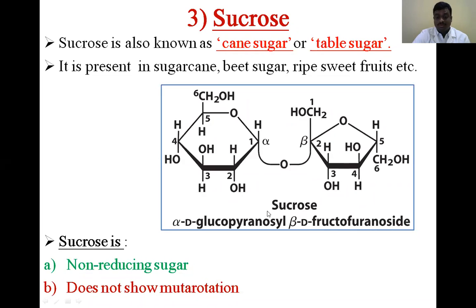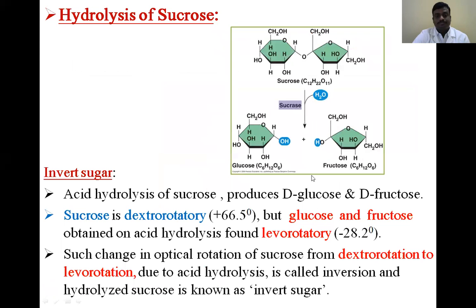So sucrose does not have alpha sucrose or beta sucrose. It is simply a sucrose molecule. How does digestion of sucrose take place? When we take table sugar or other sugar sources, it immediately enters the intestine. There, it meets the enzyme sucrase. Sucrase is the enzyme that breaks the sucrose molecule into glucose and fructose molecules.